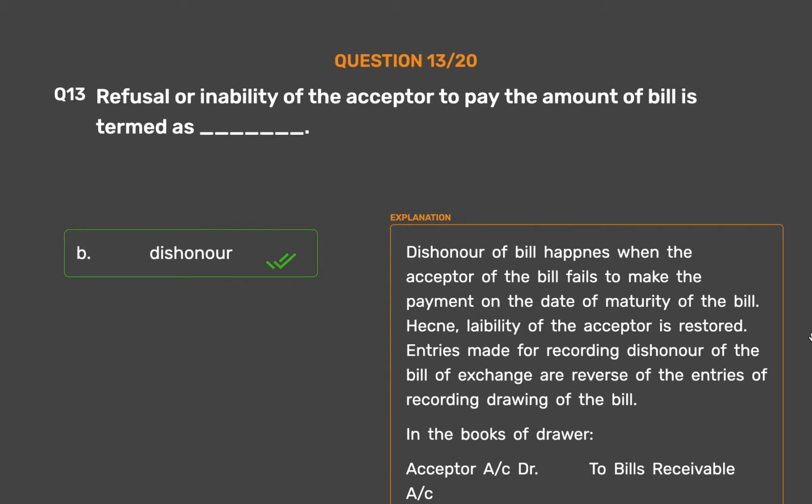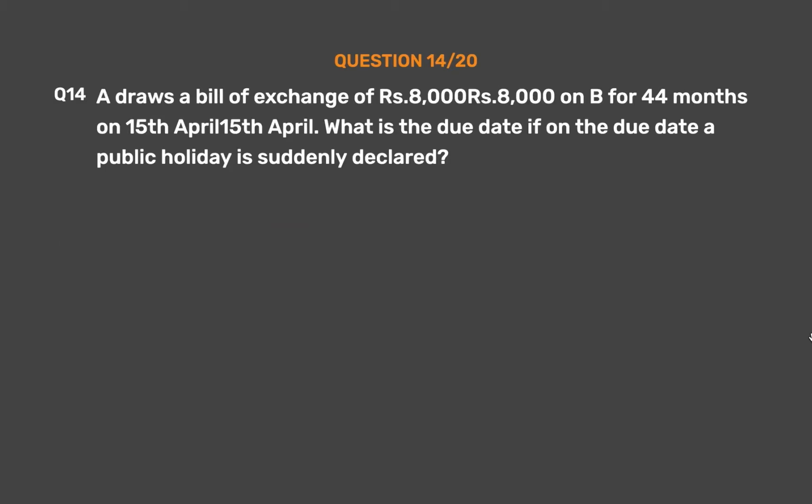Entries made for recording dishonor of the bill of exchange are reverse of the entries of recording drawing of the bill. In the books of drawer, acceptor A/c debit to bills receivable A/c, bill dishonored. In the books of acceptor/drawee, bills payable A/c debit to drawer A/c, bill dishonored. Question number 14.